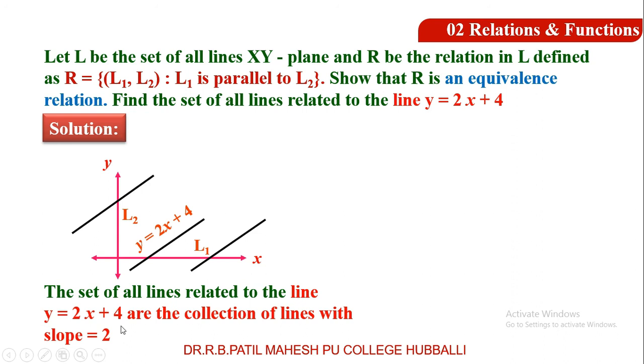Therefore, they will be parallel always, because if the slopes are equal, then the lines are always parallel. This is the second part of the question. The set of all lines related to the line y equal to 2x plus 4 are nothing but the collection of the lines with the slope 2. If you write the answer this much, you will get the answer.